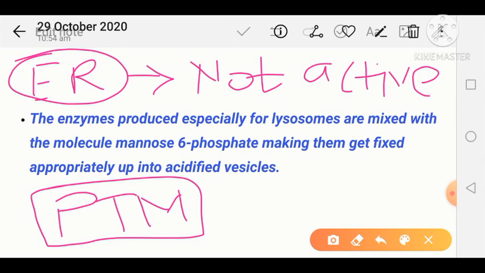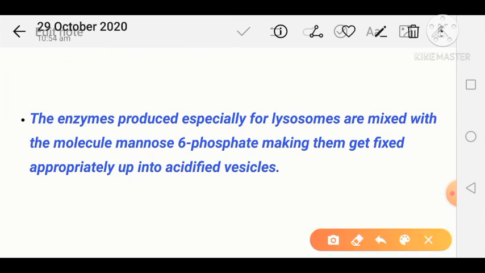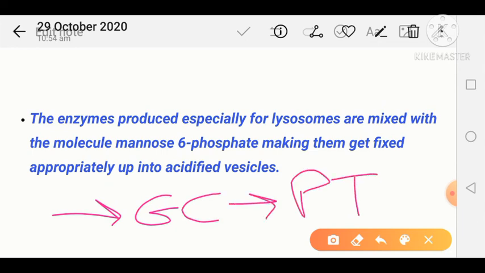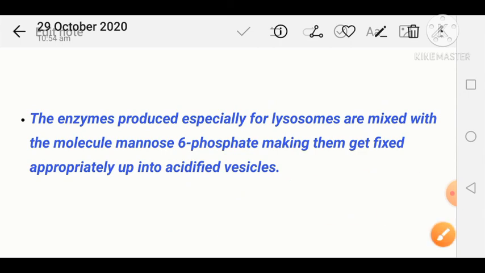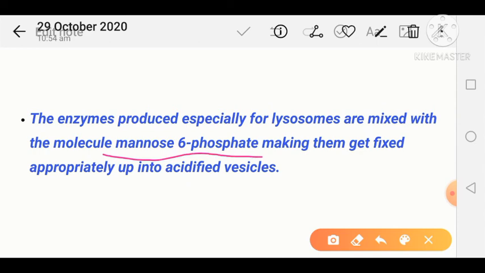So that unactivated protein is transferred to the Golgi complex. Within the Golgi complex, that post-translational modification takes place. Now post-translational modification means what? Addition of sugar residues, that is, mannose 6 phosphate is added to the native protein, and that process is known as glycosylation.